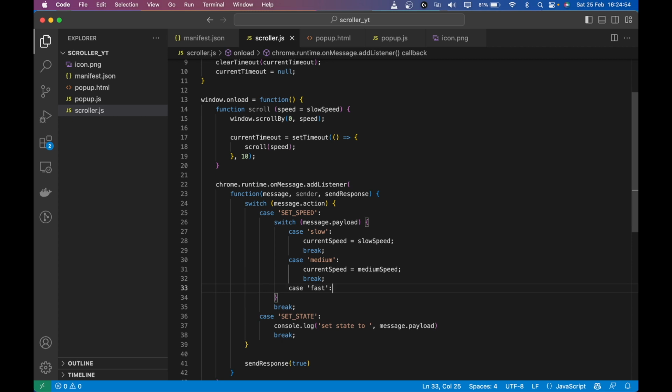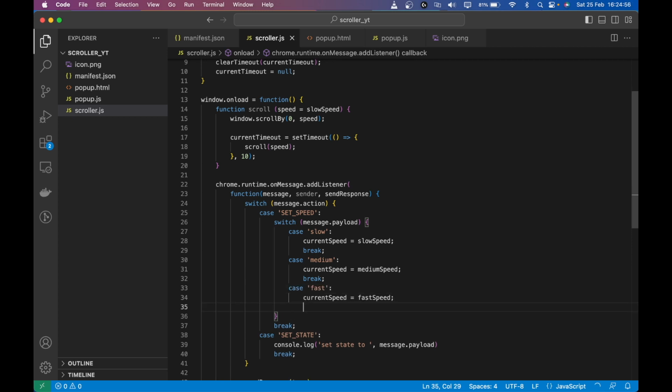Then we have case fast, and then break, right? So now we have this mechanism where we listen for the payload, we put a switch case on payload and see what the user meant, like if they clicked on slow, medium, or fast, right? And according to that we set the speed.